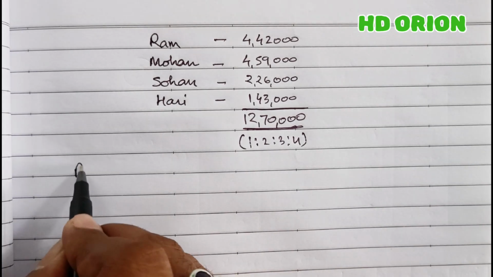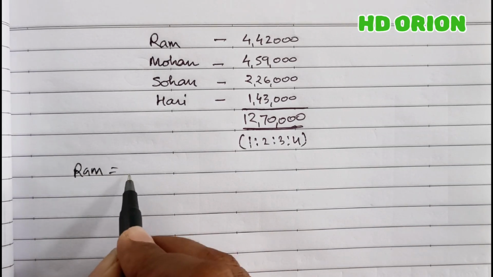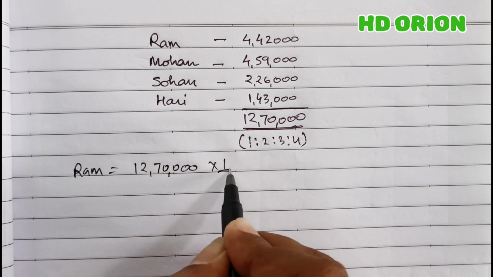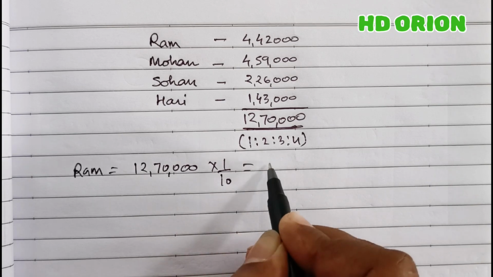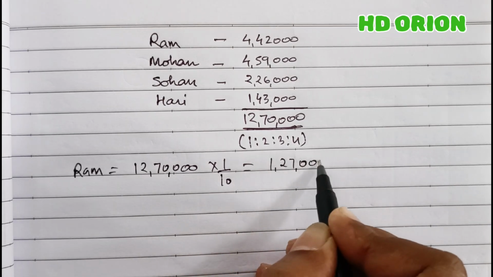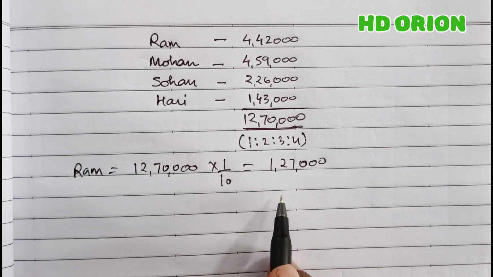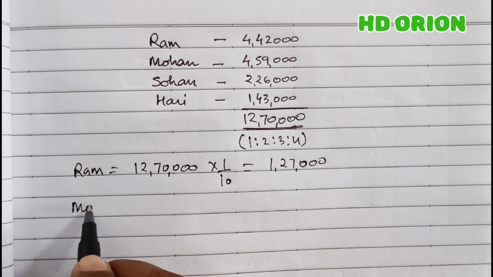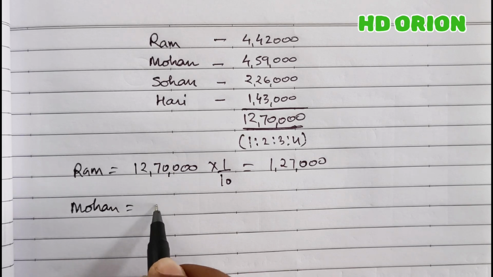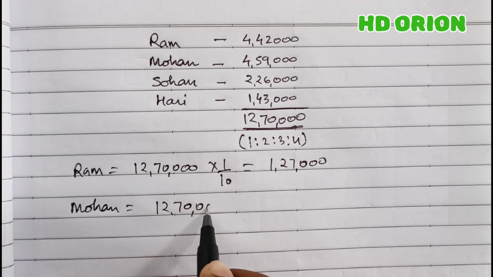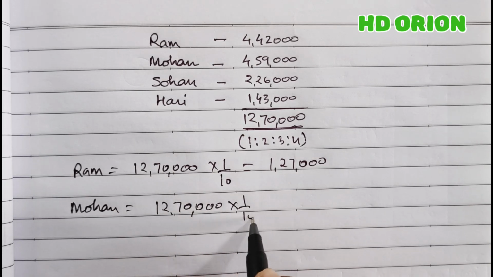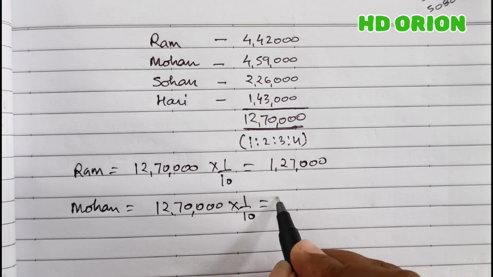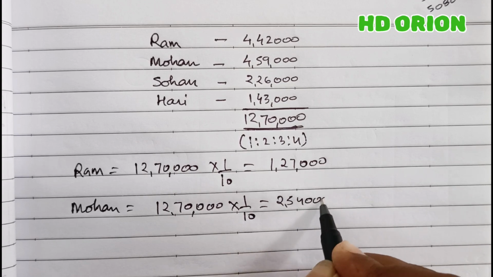So Ram will get 12,70,000 into 1/10, which is equal to 1,27,000. Now this should be the new closing balance, capital closing balance for Ram. And Mohan, 12,70,000 into 2/10, which is equal to rupees 2,54,000.